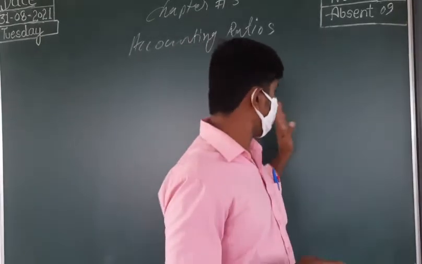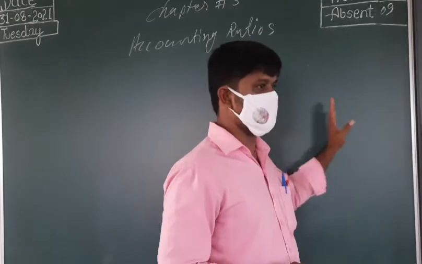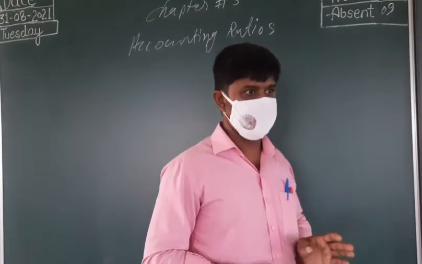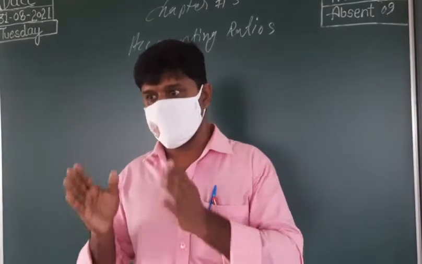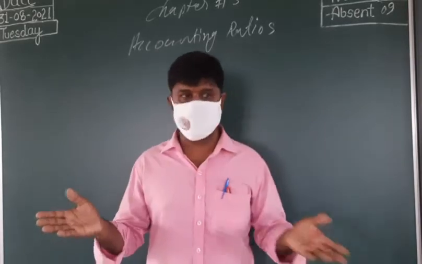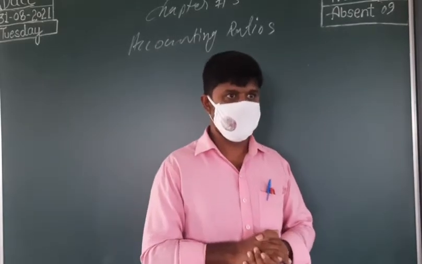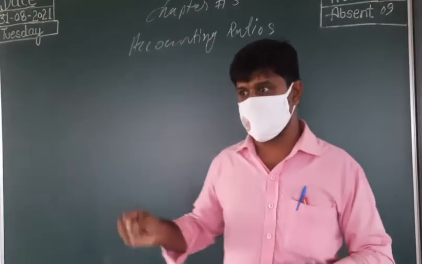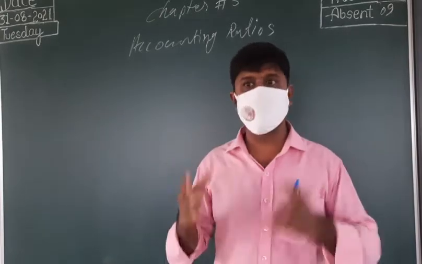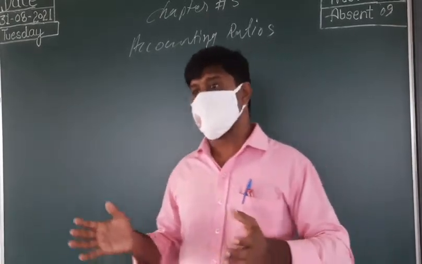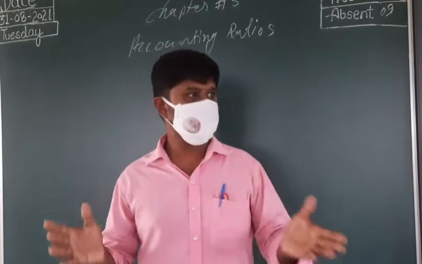Or we show a ratio like 1:2 or 1:1. If it is 1:1, it means it is equal, we come to know that. Or as a fraction, like 1/4, we can show the result in different ways.